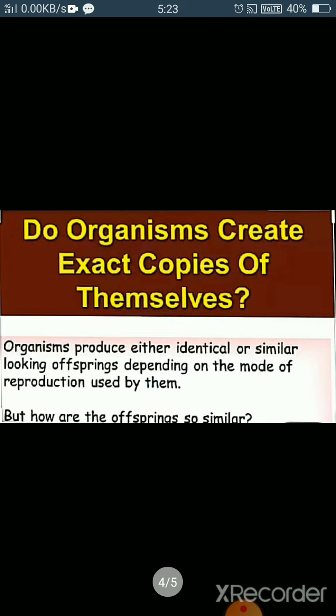Now the question arises: do organisms create exact copies of themselves? Organisms produce either identical or similar looking offspring depending on the mode of reproduction used by them, but they are not exact copies of their parents.